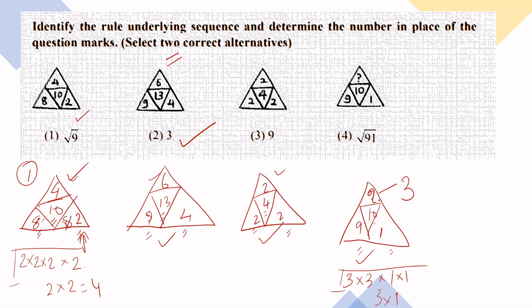And there are two alternatives. What is the difference between root 9 and 3? Both are same. You have to use intelligence like this also. Root 9 is having a meaning 3. This is also 3. This is also 3. So two alternatives.